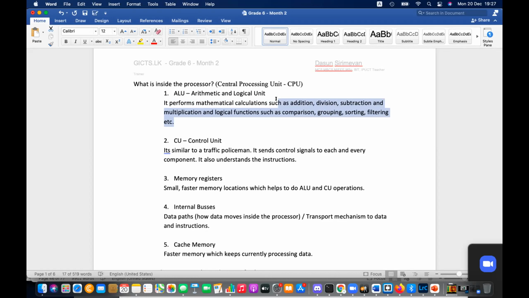Now understand what the role of the ALU is. Yes, sir. Clear to all? Then the CU. CU is special. CU is the commander in your brain. So CU is the commander. I think you have seen some cartoons.